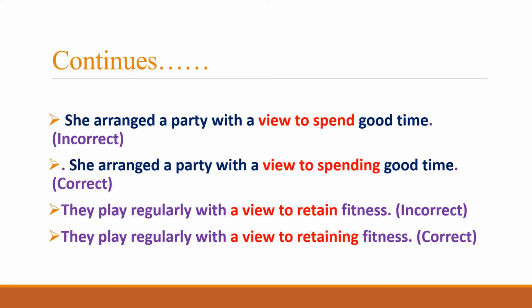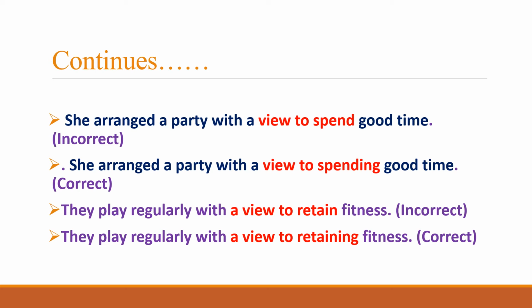Similarly, in the last example too, the same expression can be understood in a more vivid way: they play regularly with a view to retain fitness. So we come across the structure with a view to, and then we see retain is the first form of the verb. That is the incorrect use of this expression. So we need to add ing with the first form of the verb. The basic issue is with the to retain. The to retain is incorrect.